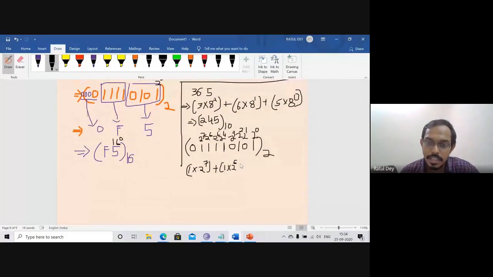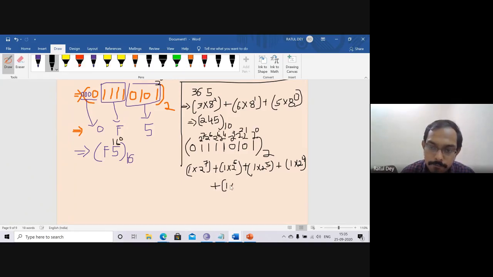Again 1 multiply 2 to the power 5, plus 1 multiply 2 to the power 4, again 1 multiply 2 to the power 2, again 1 multiply 2 to the power 0. Yes or no? Am I right or wrong? Where there is a 0, we did not take that value, because 0 multiplied by anything goes to 0.